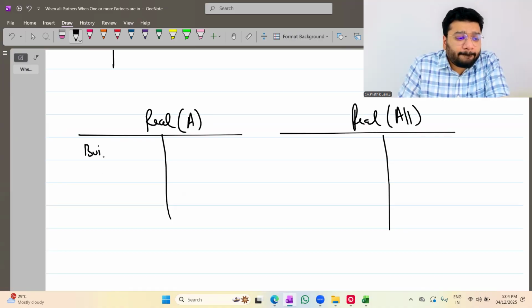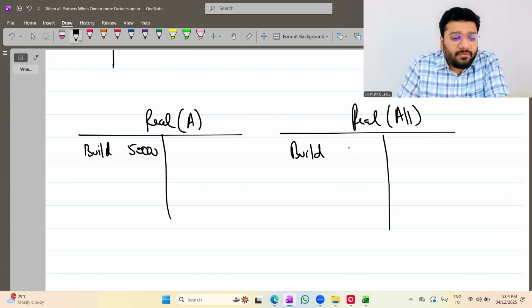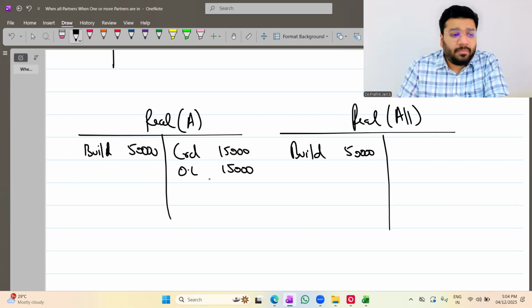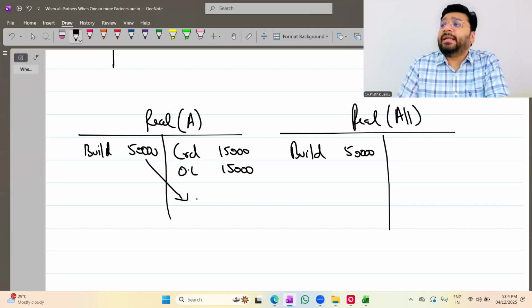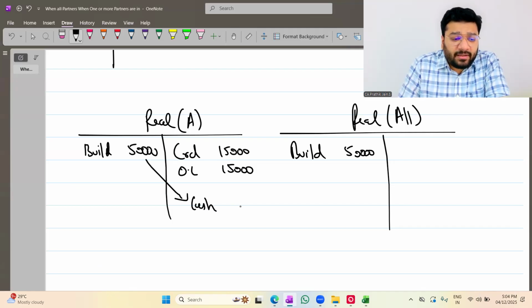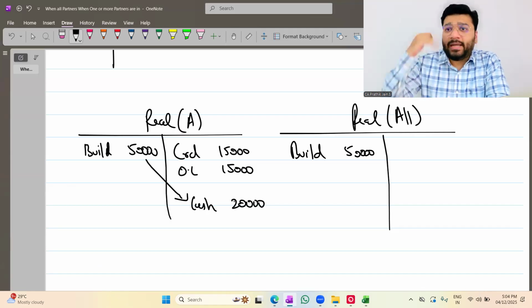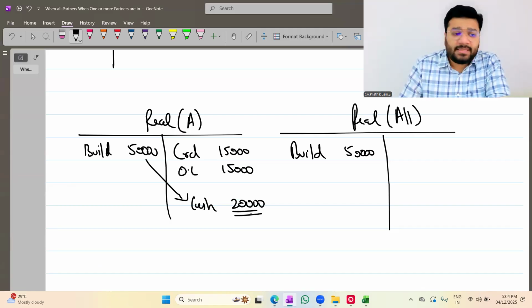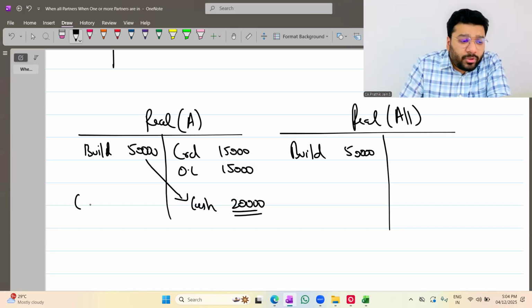Imagine I have a building worth 50,000. Creditors 15,000. Other liabilities 15,000. Any problem? No problem. Here I'm receiving money. How much money am I receiving? Imagine 20,000. So cash, how much am I receiving? 20,000. Correct? I already have some cash balance, plus I got this 20,000 rupees, and with that I'll make the payment. So two creditors, how much am I paying? 15,000, and other liabilities, 15,000.